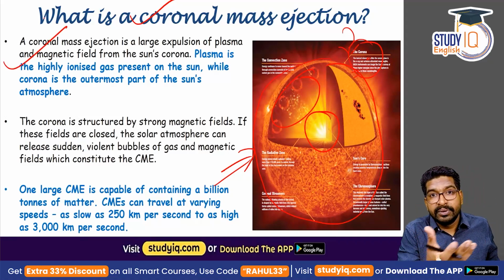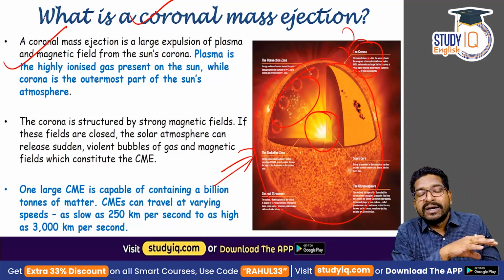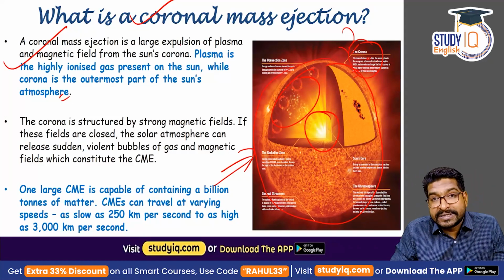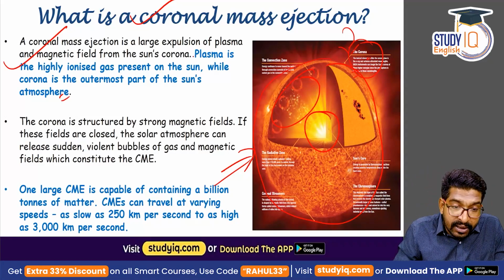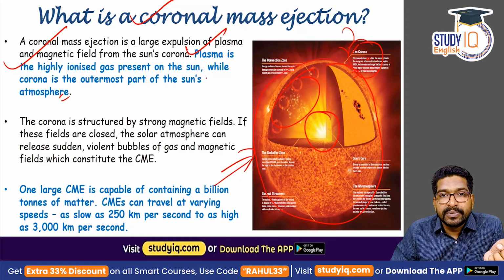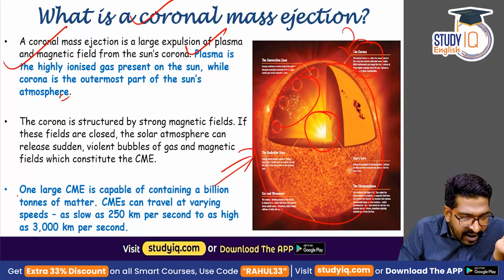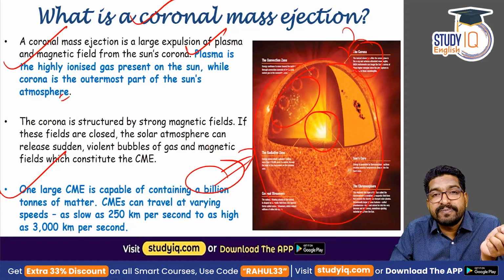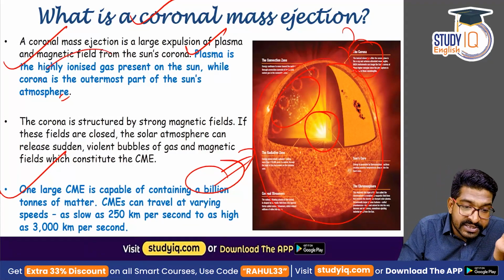And I told you, in the 11th year of the solar cycle, the magnetic field flips, because of which coronal mass ejection took place. And in this ejection, plasma is released. A high amount of plasma is released. So it is said that one large coronal mass ejection is capable of containing about 1 billion tons of matter, billion tons of plasma, which is the ionized gas.